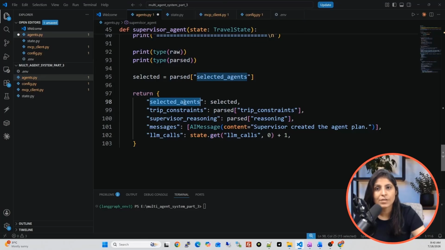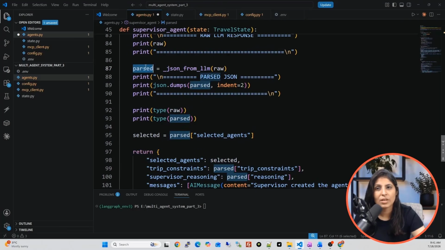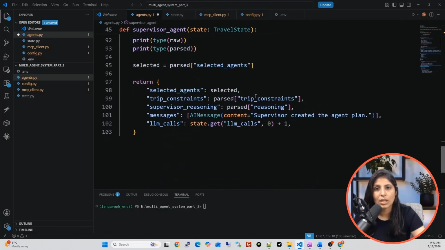In this key of state, we are storing the output which we fetched from here. In trip constraints key, we are saving the trip constraints which we get from past variable. What is there in past variable? Remember the output from LLM, which is in JSON format, which is in Python dictionary format. So that is what we are storing in trip constraints. And in supervisor reasoning key, we are storing the reasoning from past.